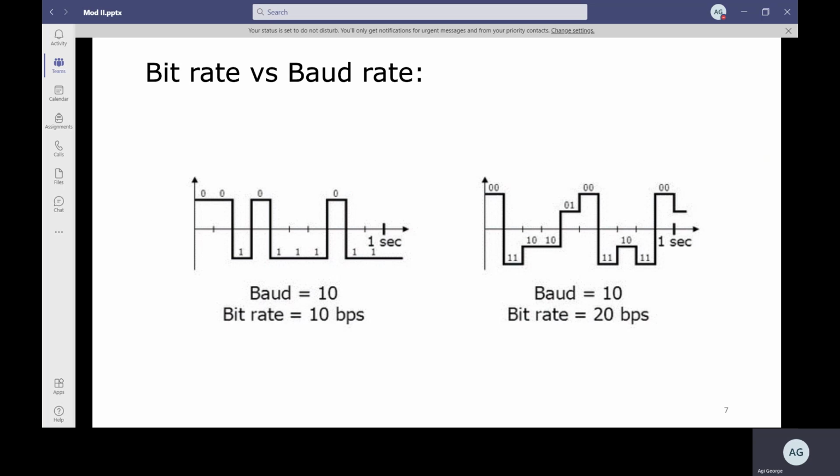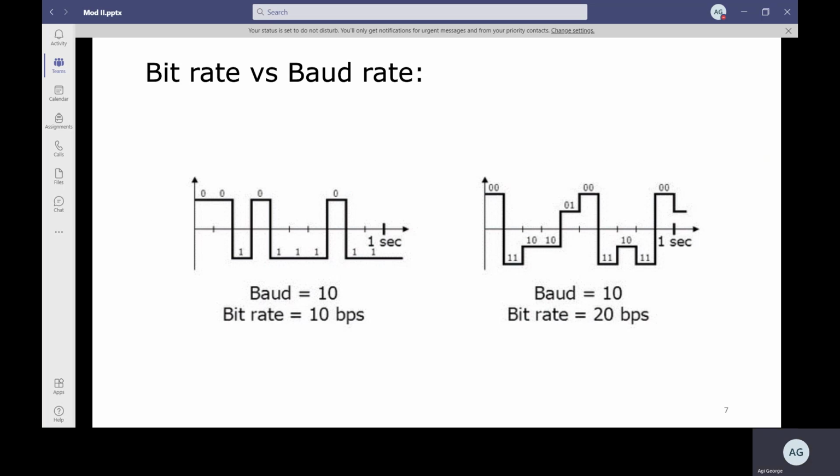So this is an example which gives a clear understanding of what is a bit rate and what is a baud rate. In the first diagram, you can see bits are transmitted as they are, that is, a symbol also consists of one bit only. 0, then next 0, then 1, then 0, then 1, 1, 1. So a symbol contains one bit only, which means the bit rate and baud rate are the same. Clear?